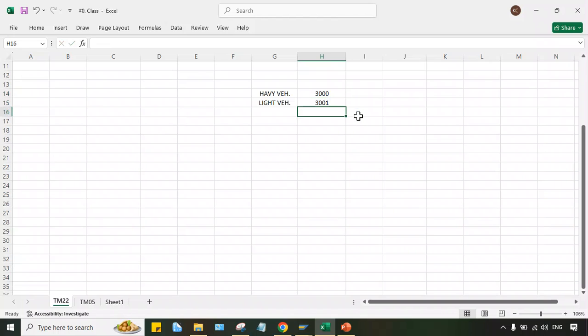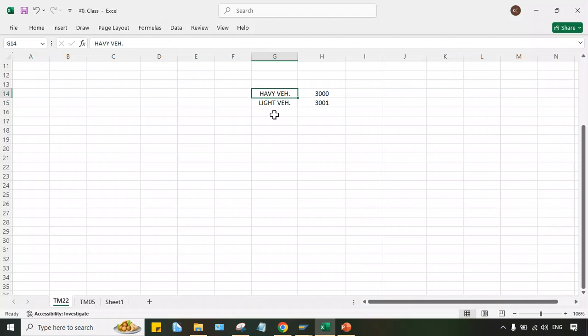So they're having two different sales revenue accounts, guys. For heavy vehicles, this account is supposed to be triggered. For light vehicles, this account is supposed to be triggered. Now how is it possible? First of all, we have to create two different material masters. But the thing is, how will SAP identify which material is related to heavy vehicles and which material is related to light vehicles? That is the major challenge here, right?